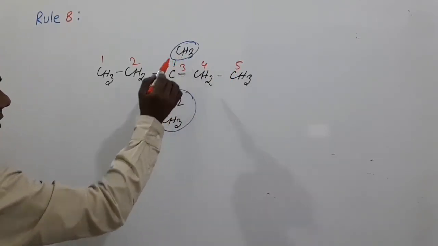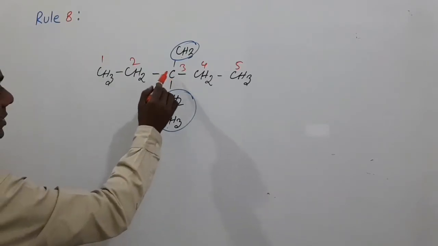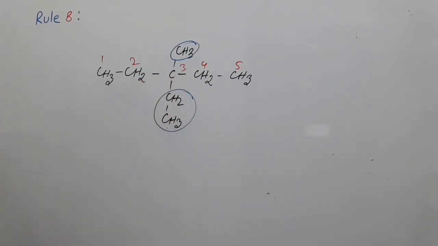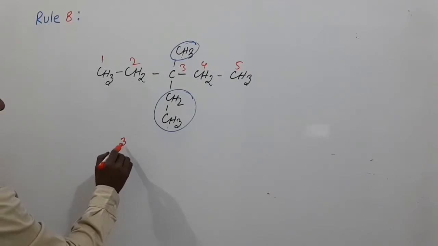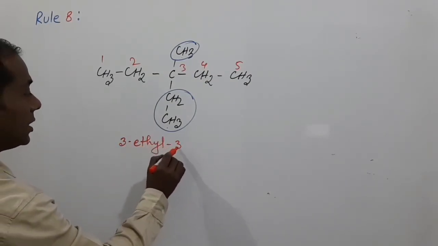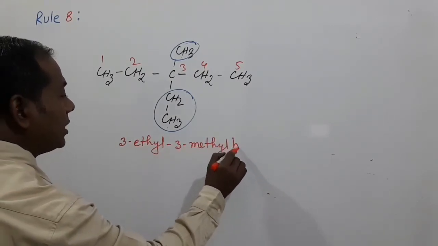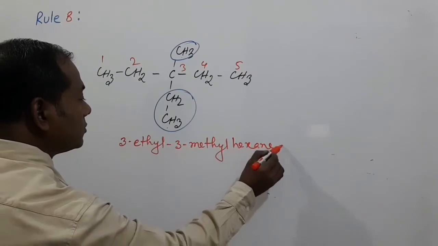Here a methyl group and ethyl group, both groups are present in carbon number 3, so we use this number 3 twice. That means the name of this compound is 3-ethyl-3-methylhexane.